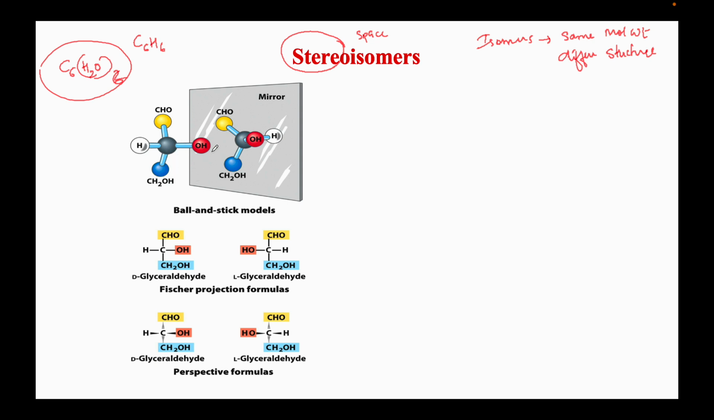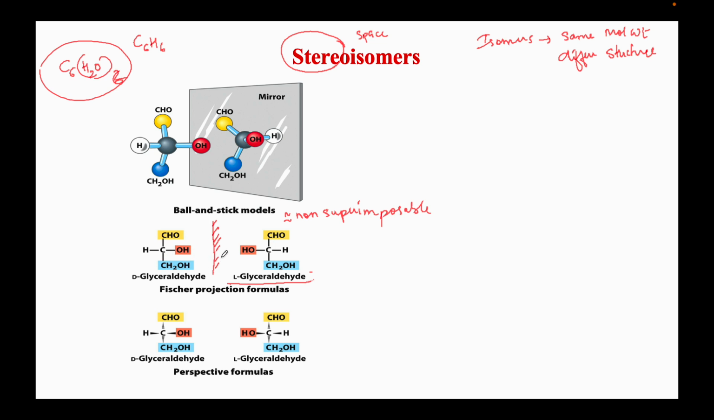Here we have an example with glyceraldehyde. This is a ball and stick model. So this is a mirror image. What is a mirror image? If I keep a mirror here, these two are mirror images, right? Always remember that mirror images are non-superimposable. What do you mean by non-superimposable? If I pick this L-glyceraldehyde and keep it on this D-glyceraldehyde, it won't be superimposable. That is, it won't be able to match.